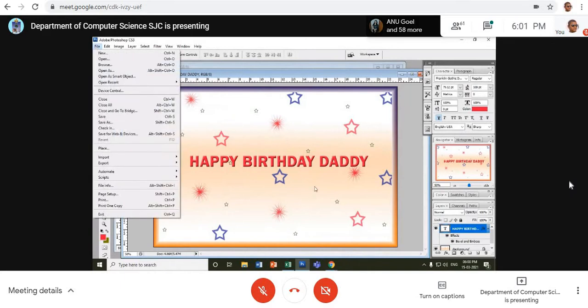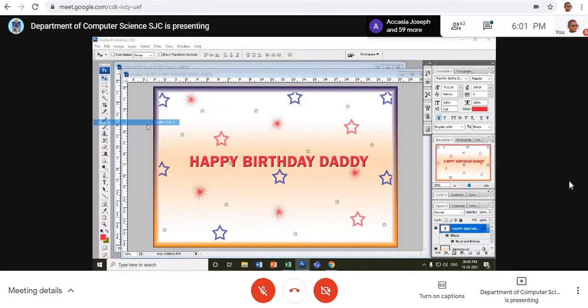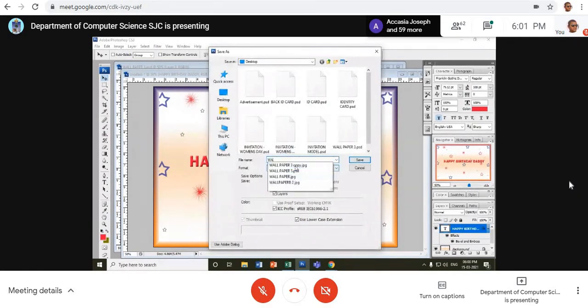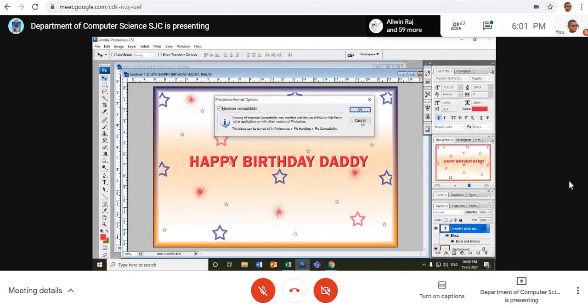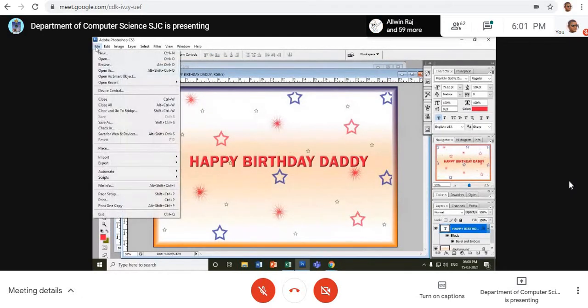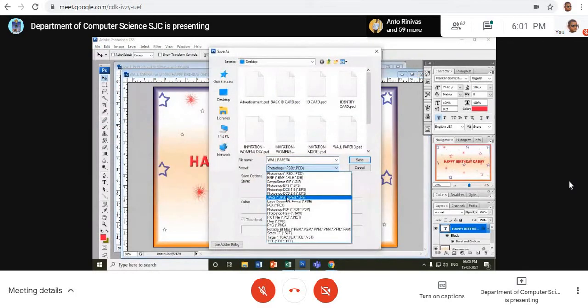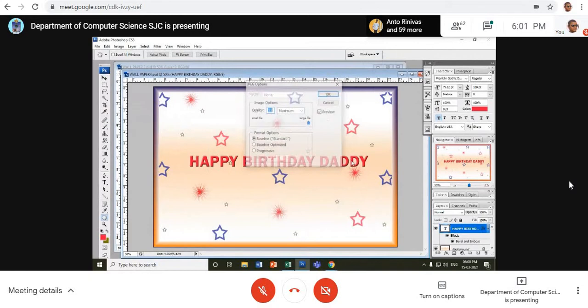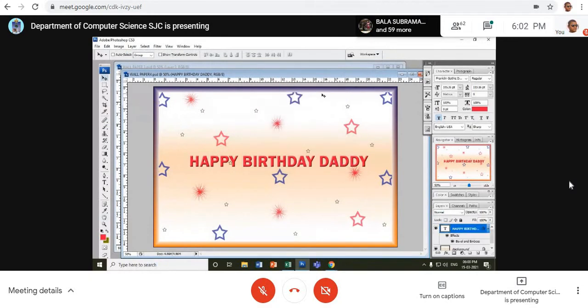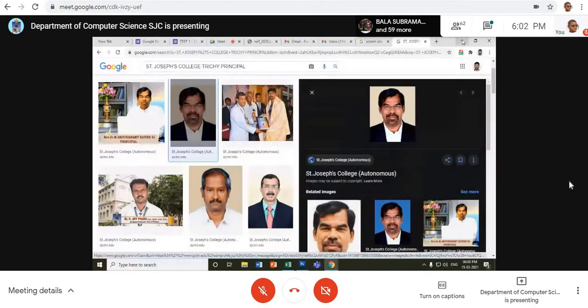After completing the design, go to File, Save As, and you can save it first in Photoshop format. And I'll have to save it in JPG format. File, Save As, and JPG format. So I click save and it is saved. I go to desktop, I will be able to see that file.